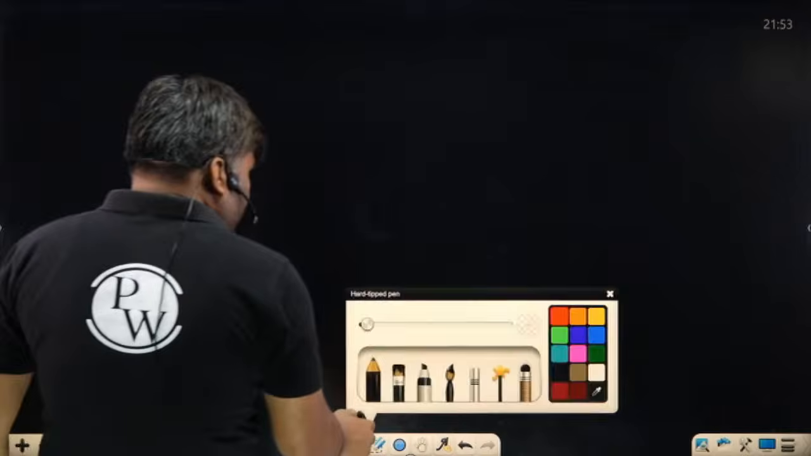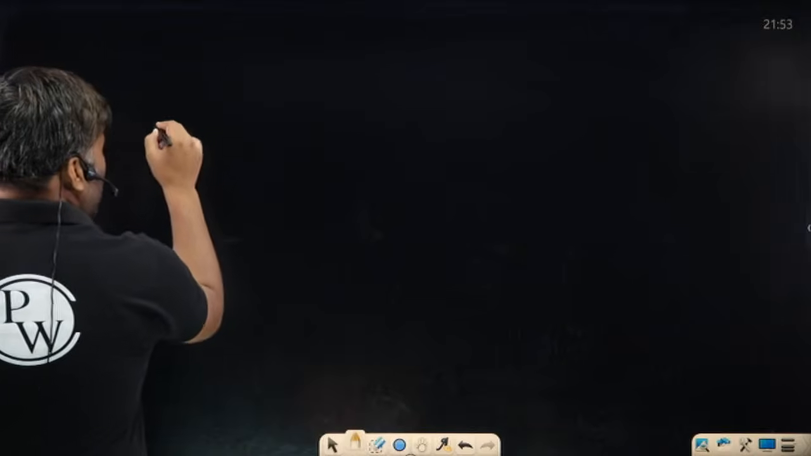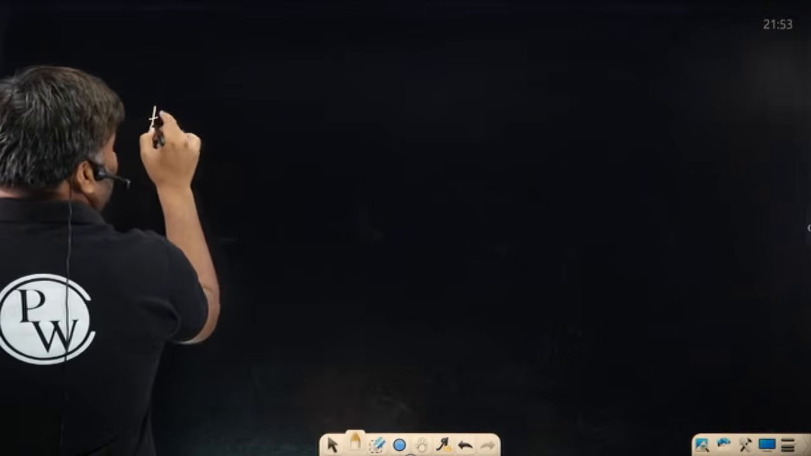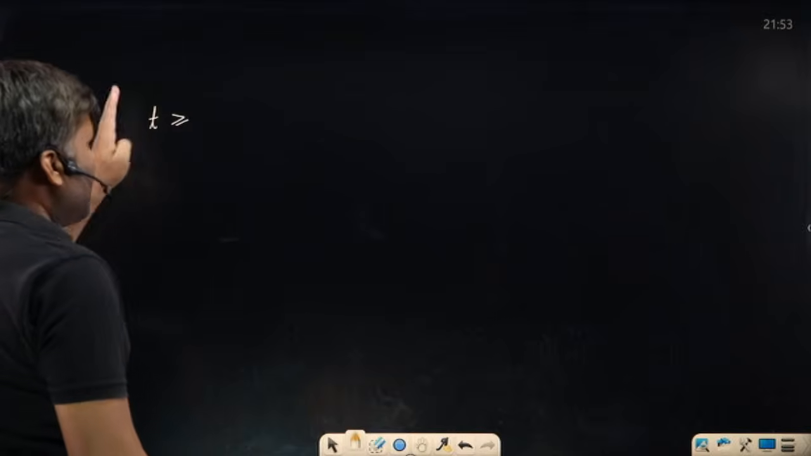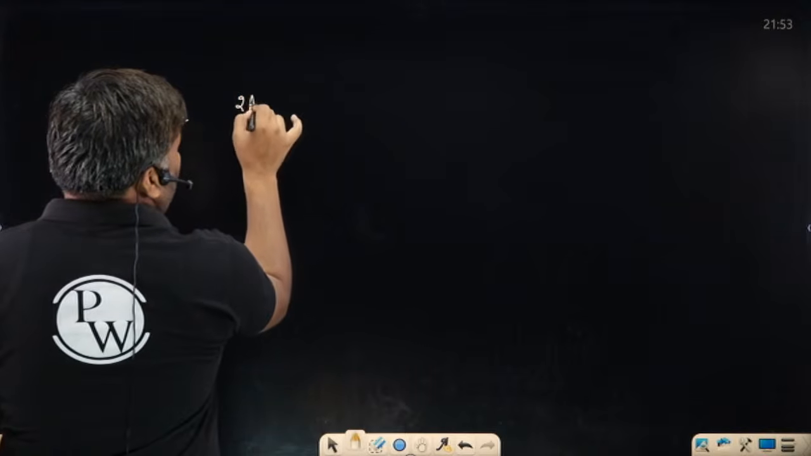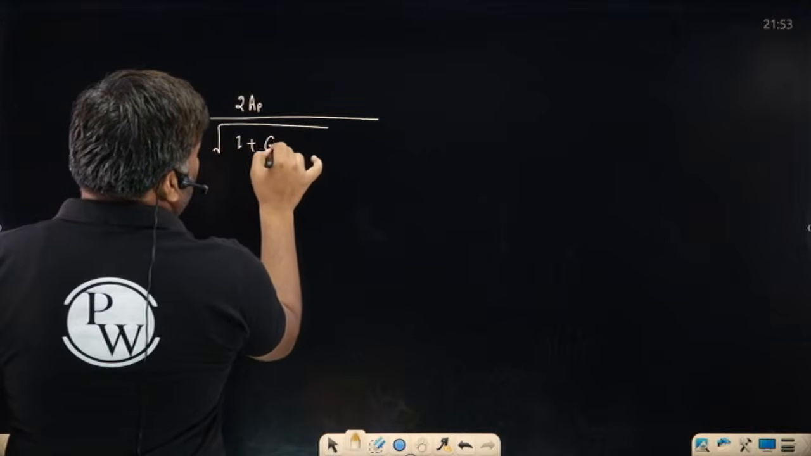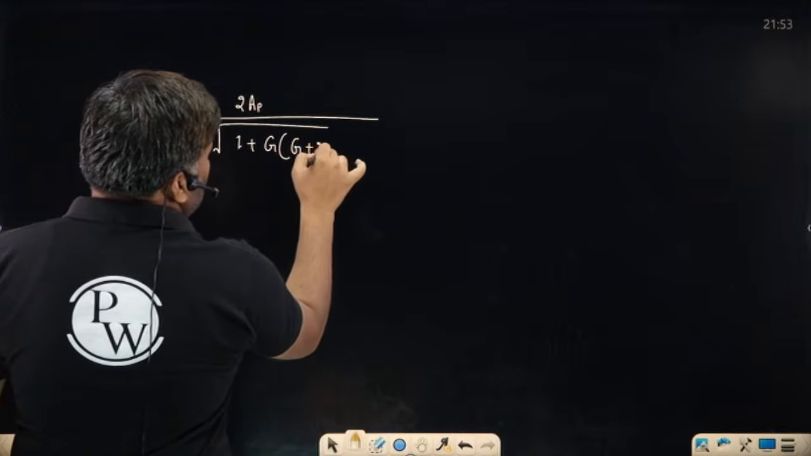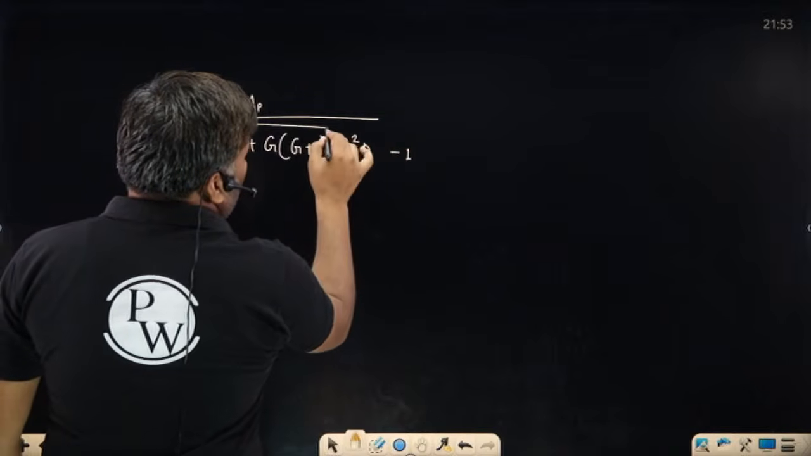The formulas which we get from some analysis: on the pinion, how many teeth should I provide? Teeth on the pinion should be more than or equal to, or I can say minimum teeth should be equal to this value, twice of AP divided by under root 1 plus G plus 2 sin square phi, outside the root, minus 1.